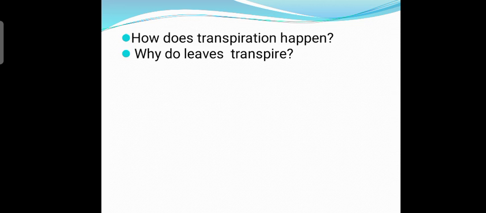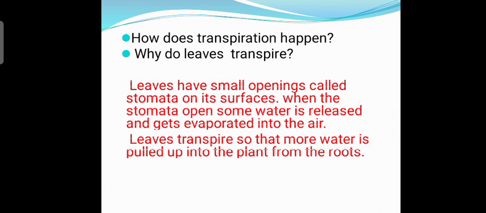How does transpiration happen? Why do leaves transpire? So students, leaves have small openings called stomata on their surfaces. When the stomata open, some water is released and gets evaporated into the air. Leaves transpire so that more water is pulled up into the plant from the roots.